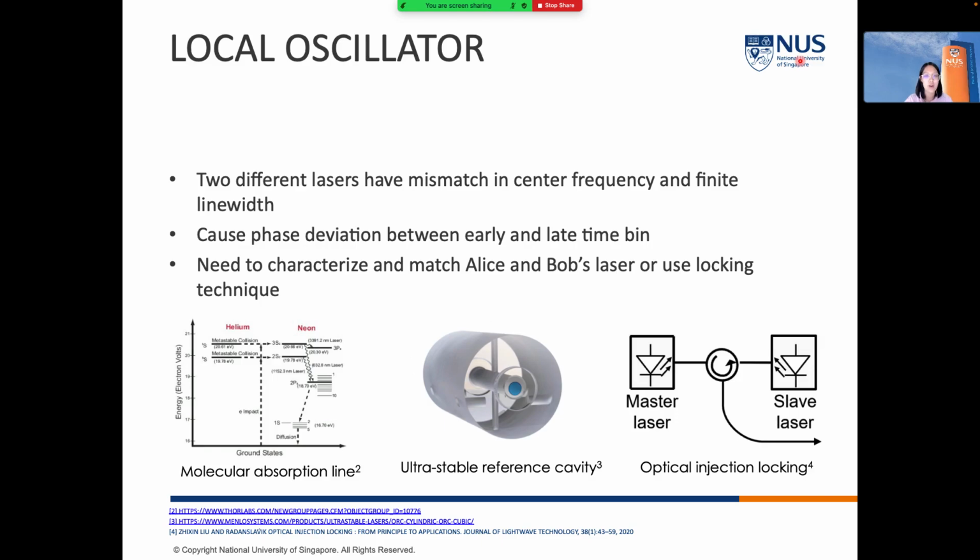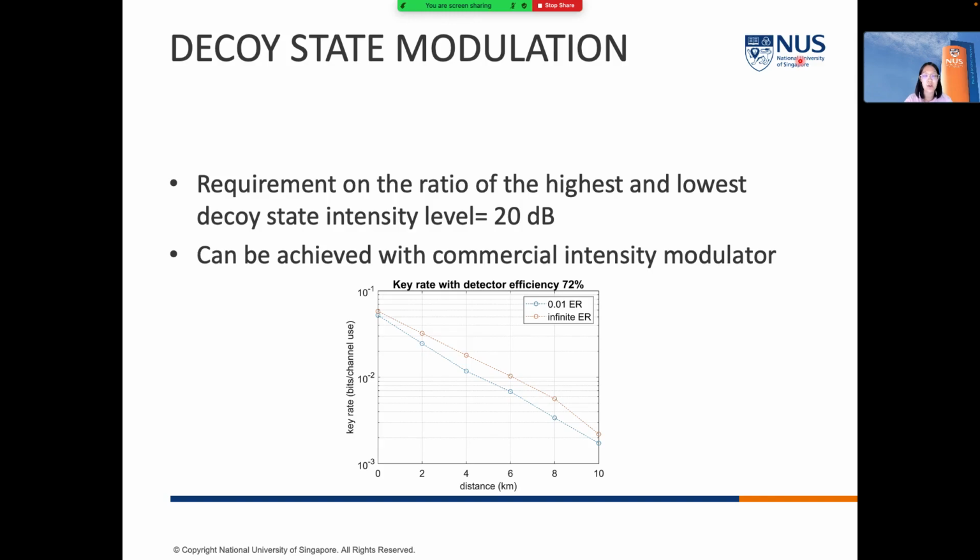So we need to carefully characterize and match as much as possible the frequency spectrum of Alice and Bob's lasers, or use some locking technique to minimize the frequency difference, as well as stabilize the frequency difference between Alice and Bob's lasers, for example, using the technique shown in this slide. The next one is about the decoy state modulation. The requirement on the ratio between the highest and the lowest decoy state intensity level is around 20 decibels according to our numerical simulation, and this value can be achieved using a commercial intensity modulator.